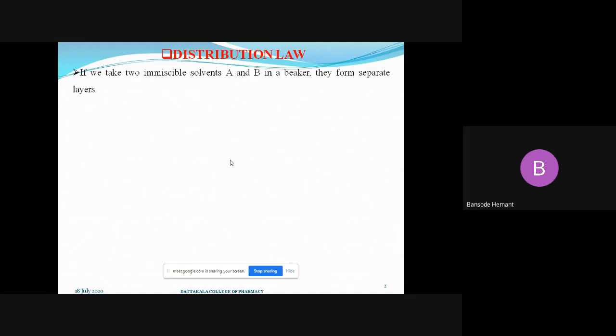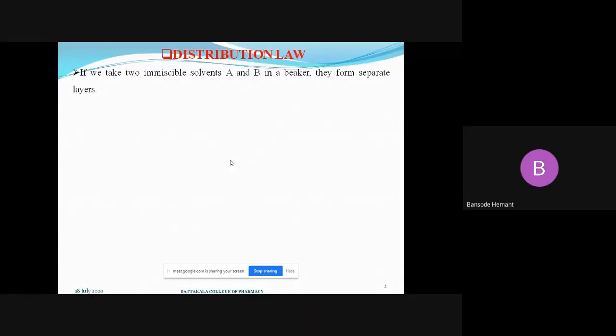But in pharmaceuticals, you know that the number of substances and the particles may be in a pharmaceutical preparation